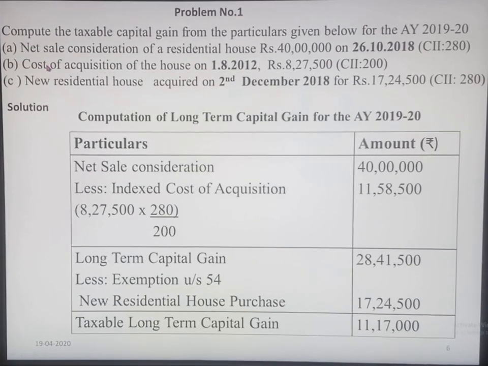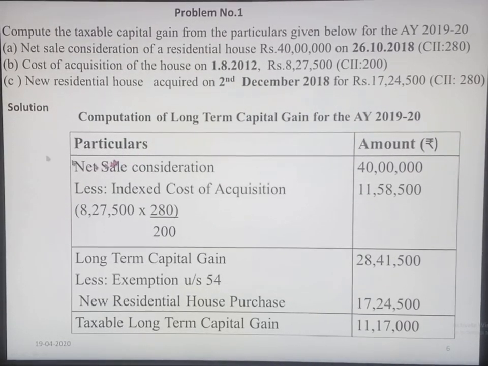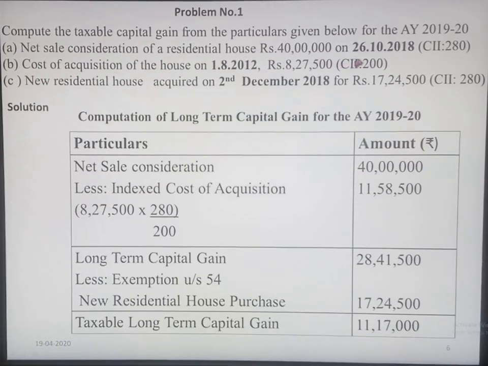Compute the taxable capital gain from the particulars given below for the assessment year 2019-20. Net sale consideration of the residential house is 40 lakhs on 26/10/2018. Cost of acquisition of the house on 1/8/2012 is rupees 8,27,500, and a new residential house was acquired on 2nd December 2018 for 17,24,500.